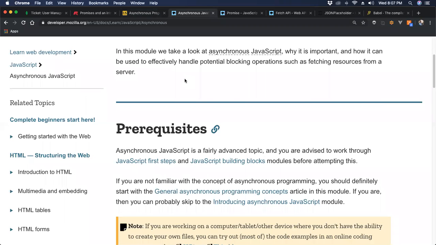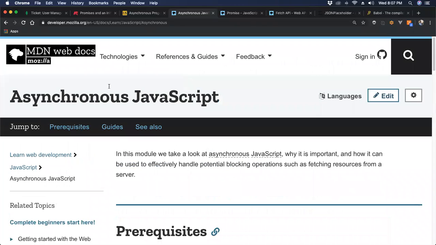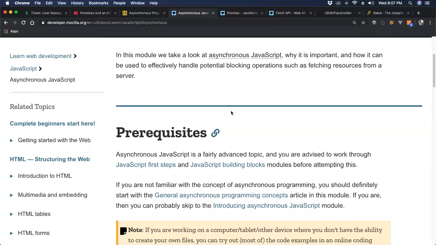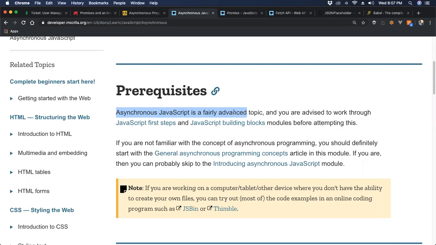This is Mozilla's Developer Network, or MDN for short, which whenever you Google something web-related, you're likely to come here. And I'm on the asynchronous JavaScript page. They have a specific section dedicated to it. You'll notice they say it's a fairly advanced topic. I agree, but I don't think that prevents us from learning it as beginners.